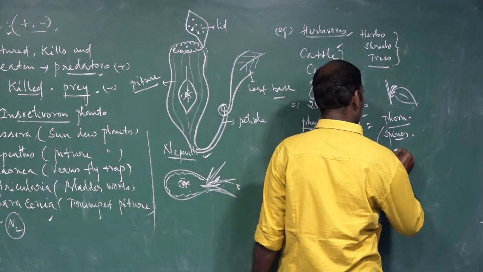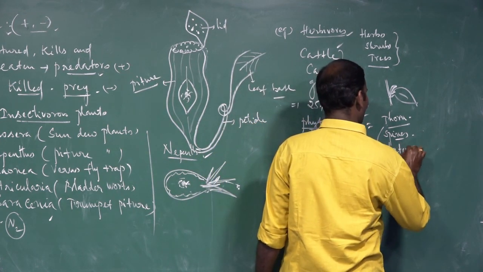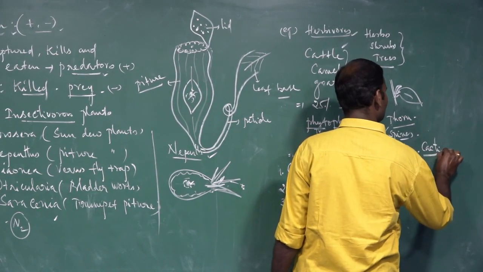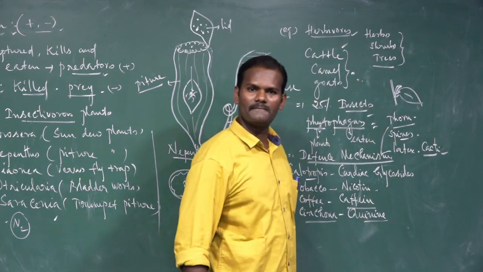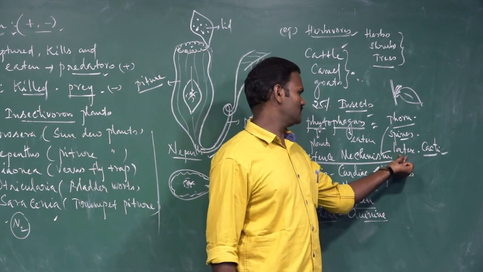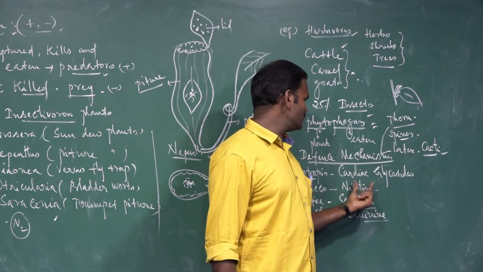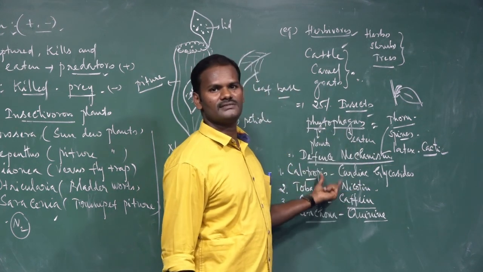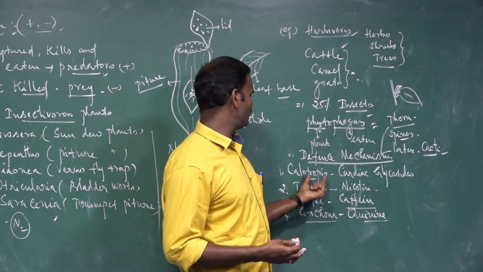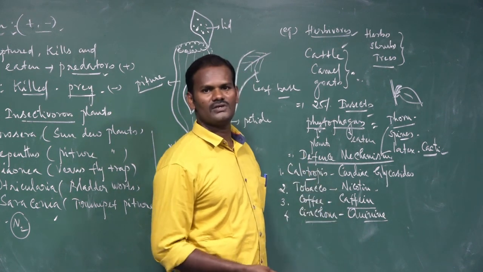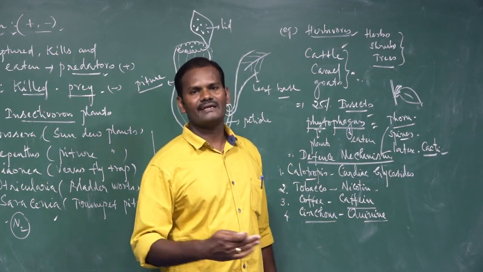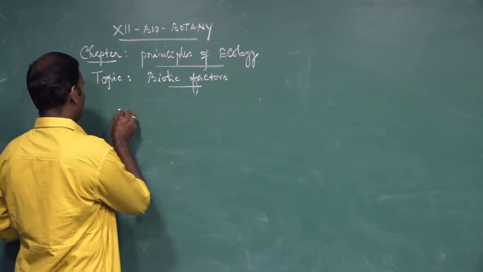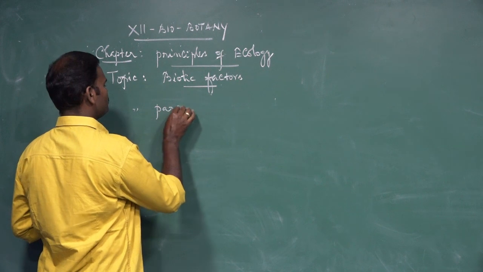In addition to that, the latex of cacti, which we call chapathi kalli in colloquial language. They secrete a latex substance. Due to this defense mechanism, the herbivores do not eat such plants. So they develop this due to the presence of latex and a chemical substance. So these are the examples for predators. The next interaction, the second interaction, is parasitism.